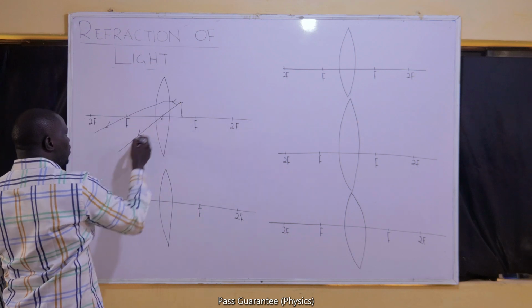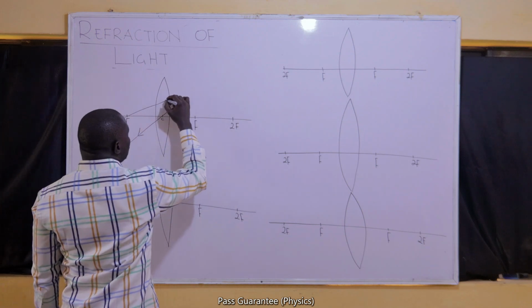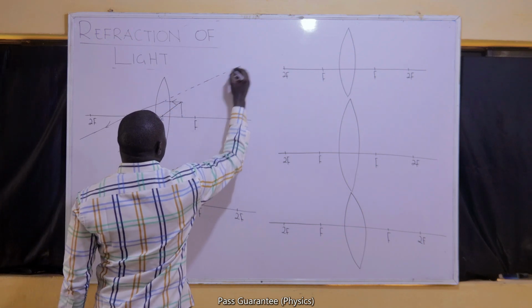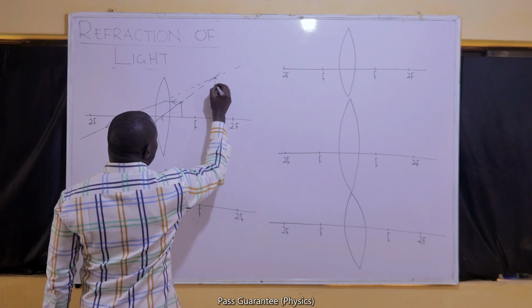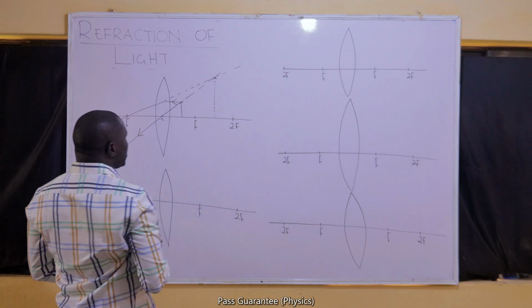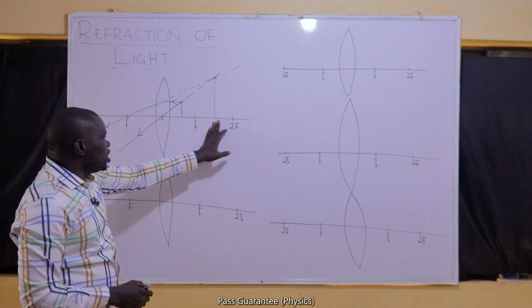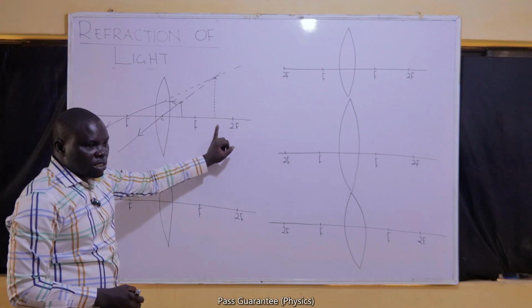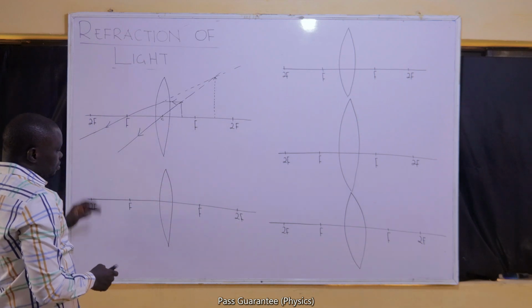When you check the refracted rays, they are not going to meet on this side, so we extend them backward. If we extend them backward, we form an image. Because we have extended it, the type of image that will form is virtual. For lenses, virtual images are images that are on the same side as the object. If they are real, they will be on the other side of the lens.